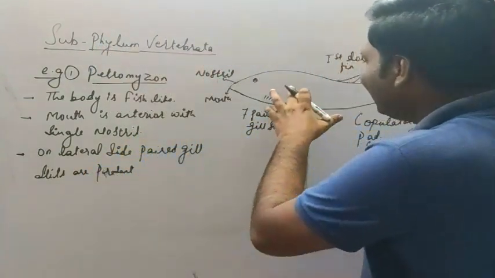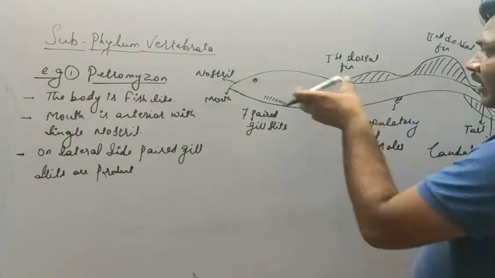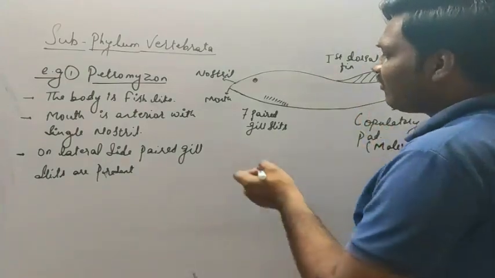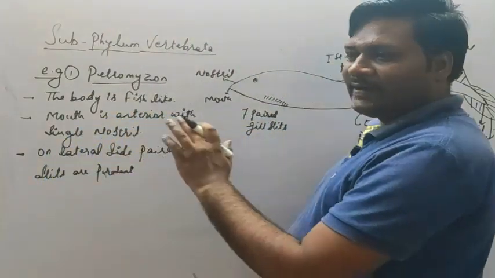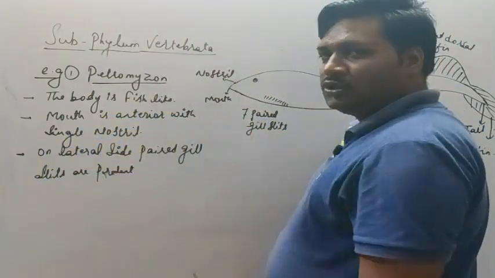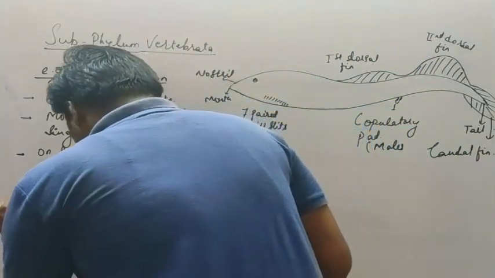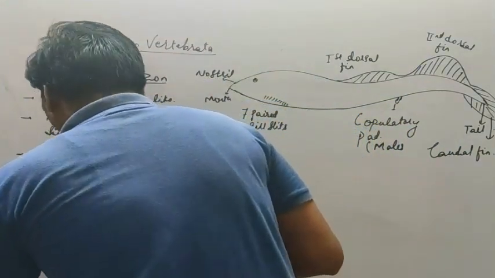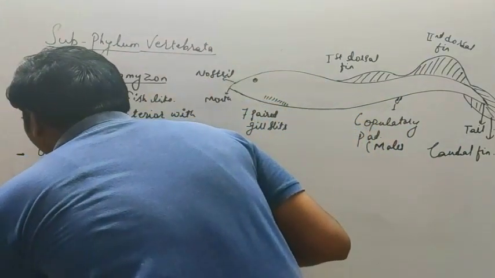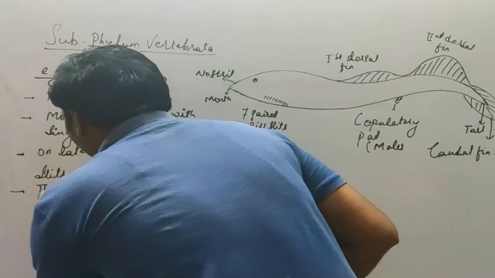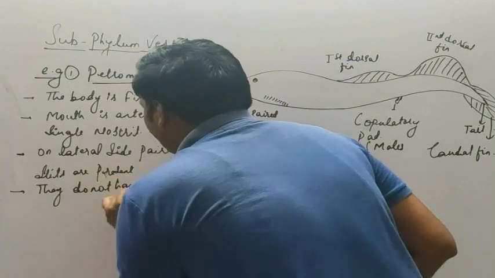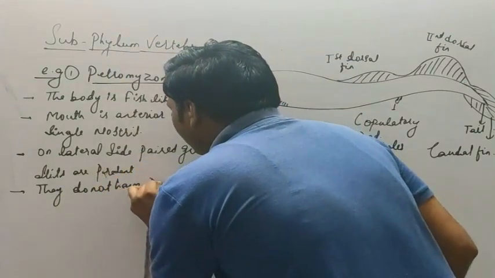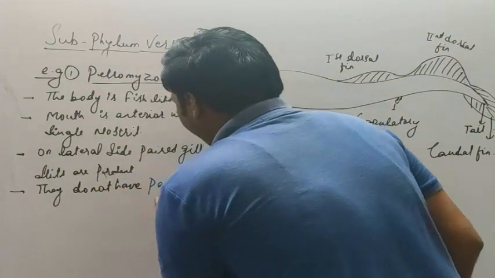So at the anterior lateral side there is a presence of paired gill slits that are used for respiration. What is the function of gill slits? Used for respiration. The next, they do not have paired appendages.